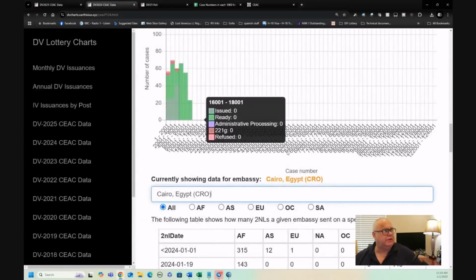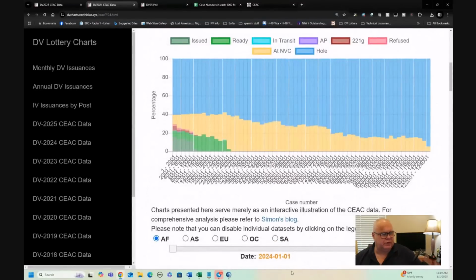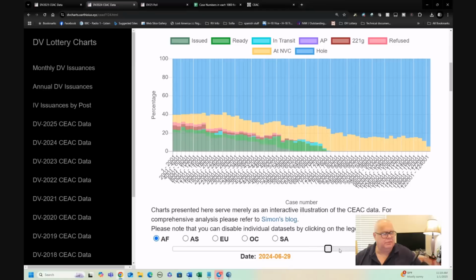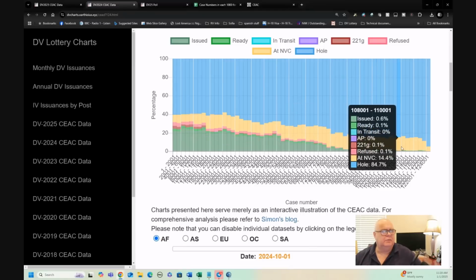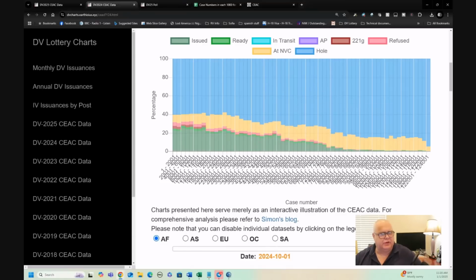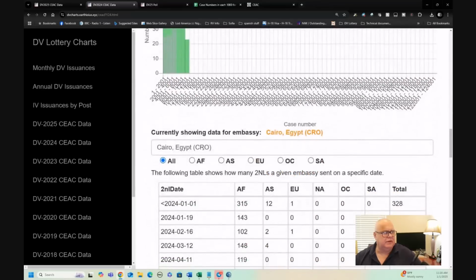If we look at last year's data, what we'll do is I've switched the date back to 0101 of 2024. So this is the first bit of data. I've moved the time slice back. This bar allows me to move the time slice forward and back throughout the year with 2024 data. And so we can see by the end, here's how the shape looked, but we can move it all the way back to the first data there. And then we can compare an embassy from 24 to 25, right?